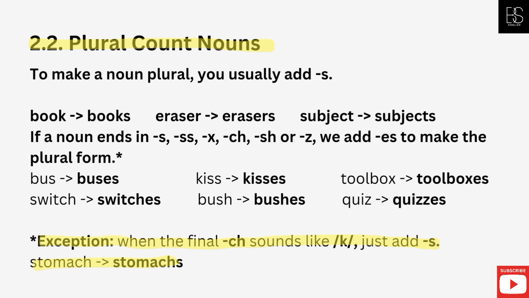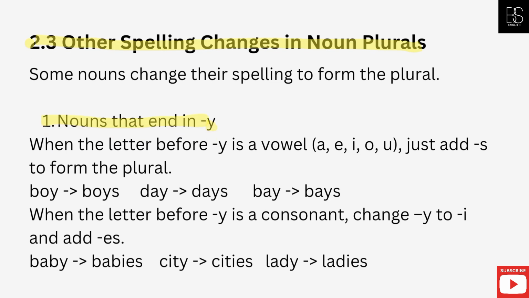Bus, buses; kiss, kisses; toolbox, toolboxes; switch, switches; bush, bushes; quiz, quizzes. Exception: when the final ch sounds like /k/, just add s. Stomach, stomachs.